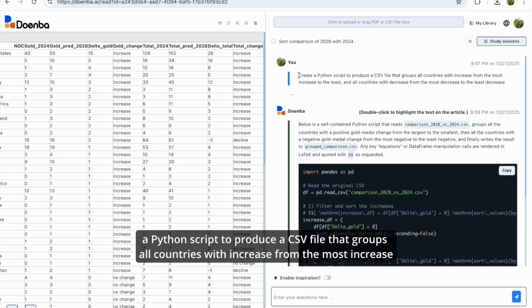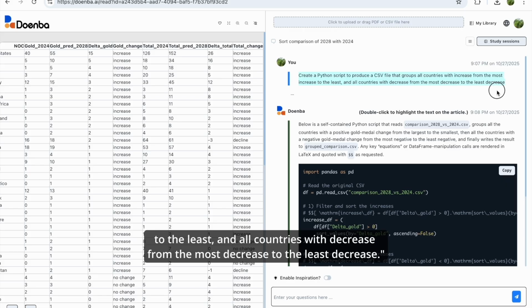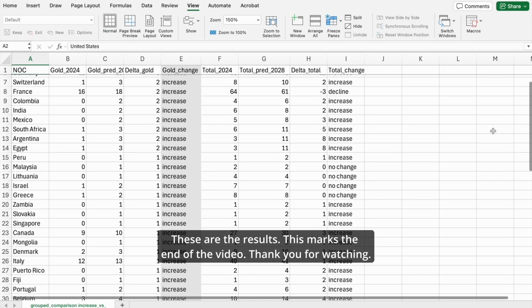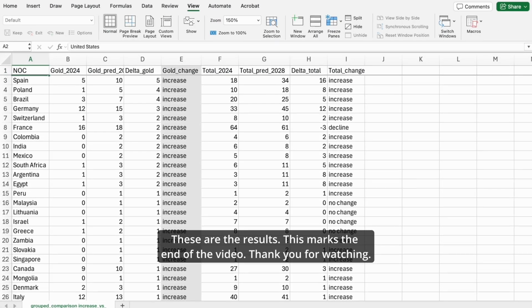Finally, I issued the following prompt to obtain a Python script to group the comparison results. Create a Python script to produce a CSV file that groups all countries with increase from the most increase to the least, and all countries with decrease from the most decrease to the least decrease. These are the results. This marks the end of the video.